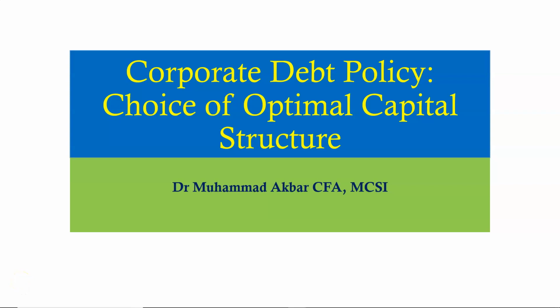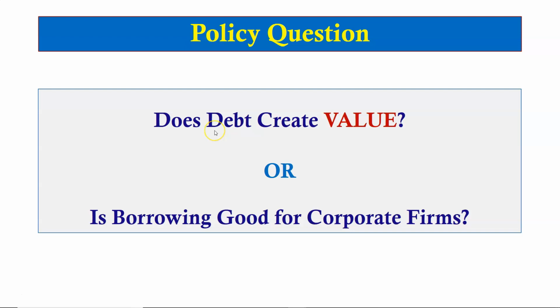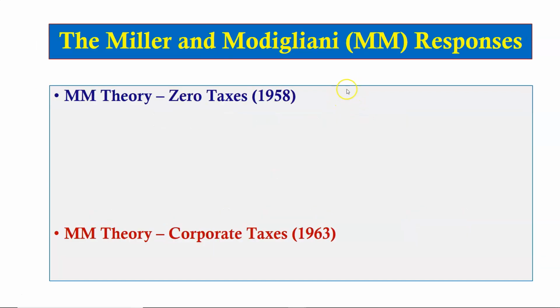In this video, we learn how to choose the optimal capital structure for a firm, covering both theoretical and numerical aspects of this policy decision. The policy question, as we know from our previous two videos, is: does debt create value? It is also important for investors to know if investing in a leveraged firm yields higher return than investing in an unleveraged firm. We covered the responses to this policy question in our previous two videos of this series.